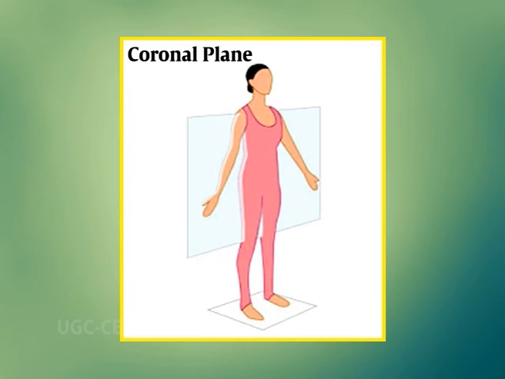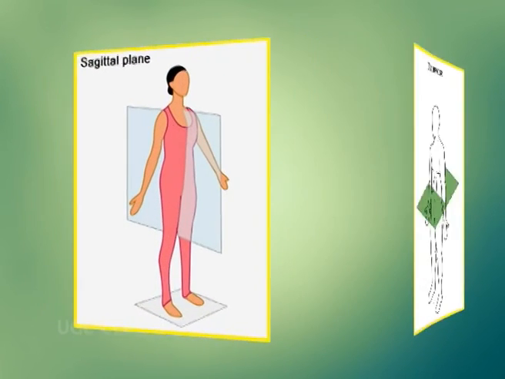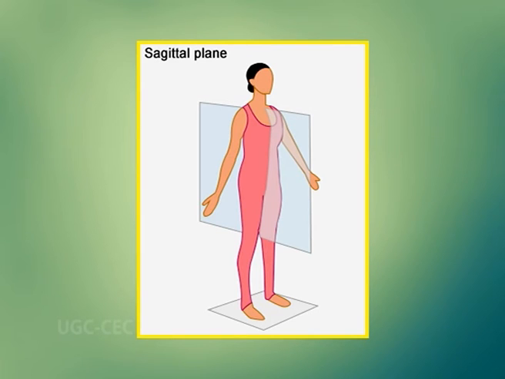First, the coronal plane. A coronal or frontal plane divides the body into dorsal and ventral portions, that is, back and front or posterior and anterior. On the other hand, a transverse plane, also known as an axial plane or cross section, divides the body into cranial and caudal portions, that is, head and tail. A sagittal plane, on the other hand, divides the body into sinister and dexter portions, that is, left and right.